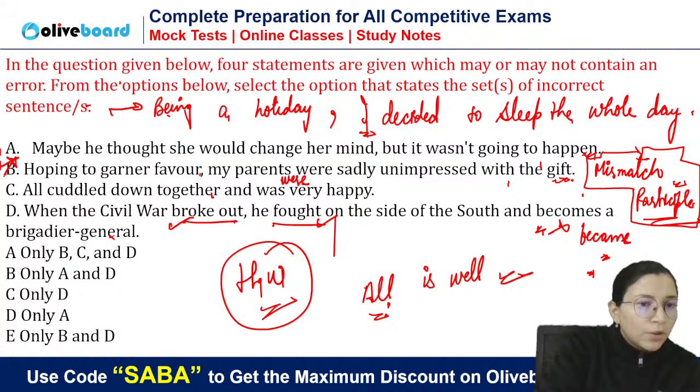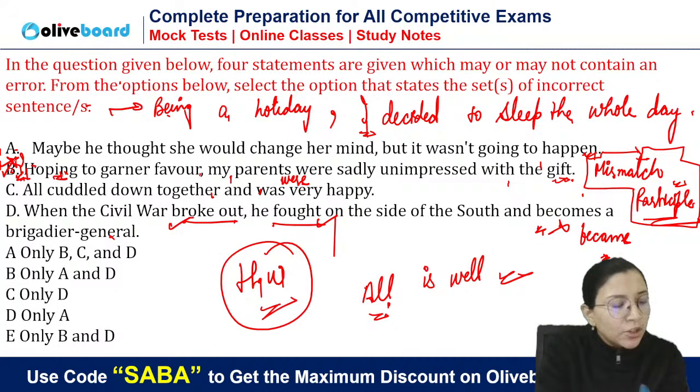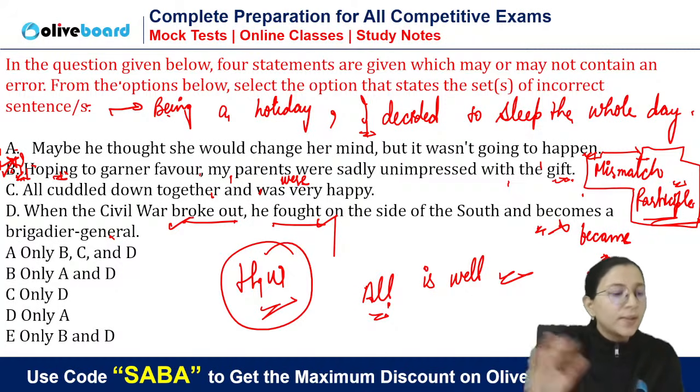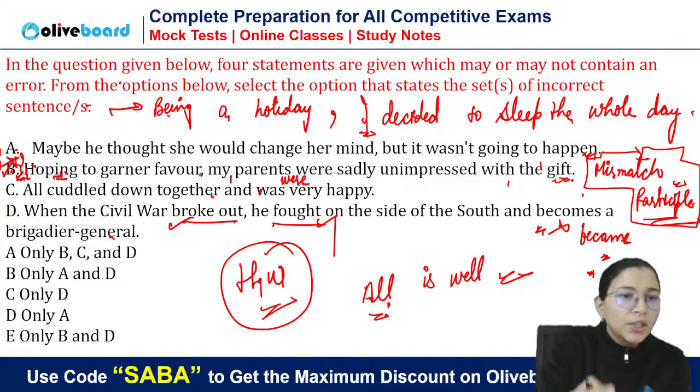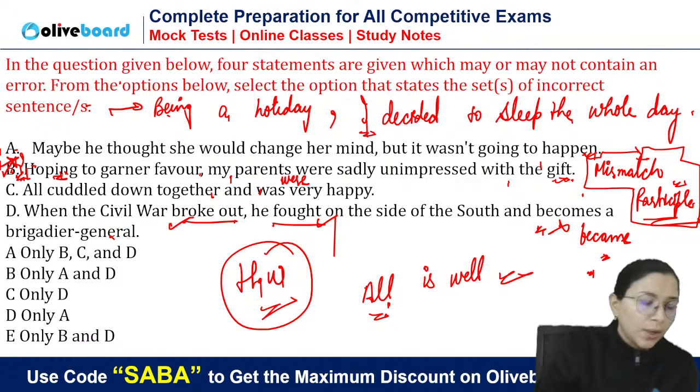B statement, why is it wrong? So here, "hoping", what is the subject of hoping? First of all, tell me, do you get to know that here the parents are not hoping? So if the parents are not hoping, then this "parents" will become the subject here if I do not add the subject. So here I need to add a subject. Now either you add a conjunction or you do not, that is a secondary thing. But we need a conjunction in the B part. So the B part is wrong. Otherwise this sentence will not make sense.